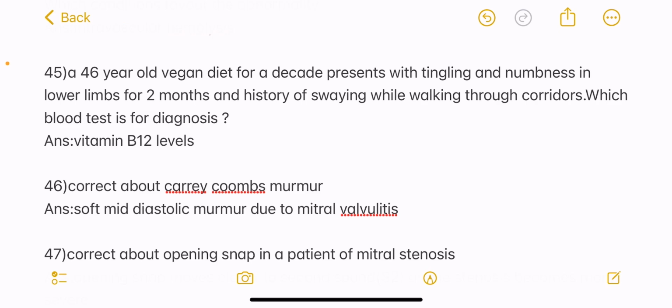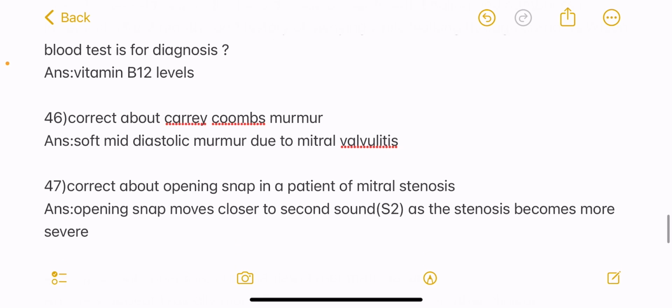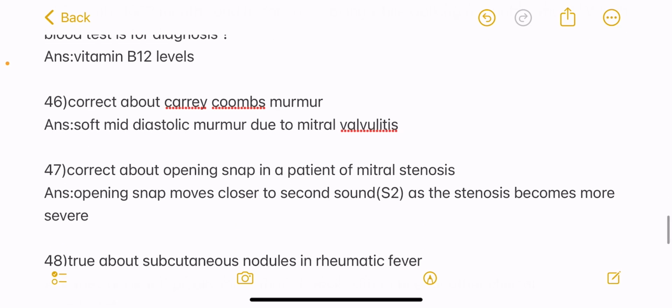Next question, a 46-year-old vegan diet person for a decade presents with tingling and numbness in lower limbs for 2 months and history of swaying while walking through corridors. Which blood test is done for the diagnosis? Answer is vitamin B12 levels. Next question, correct about Carey-Coombs murmur is soft mid-diastolic murmur due to mitral valvulitis. Next question, correct about opening snap in a patient of mitral stenosis. Answer is opening snap moves closer to second sound, that is S2, as the stenosis becomes more severe.